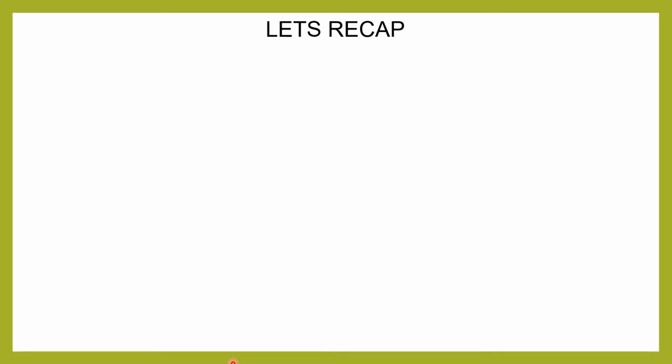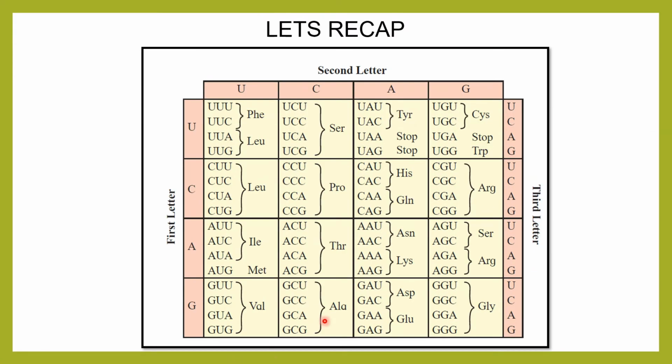Let's recap what we studied in the last module. In the last module, we studied many things. The important one was the genetic code. In this, we actually understood how to write the genetic code. If we talk about the genetic code, it is UCAG.